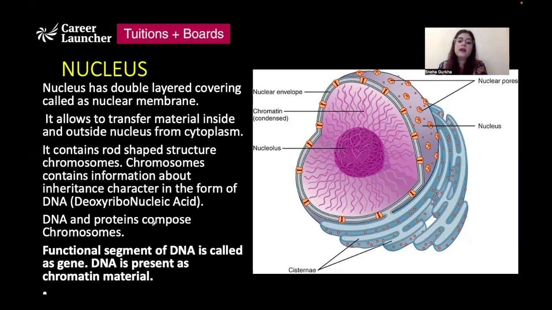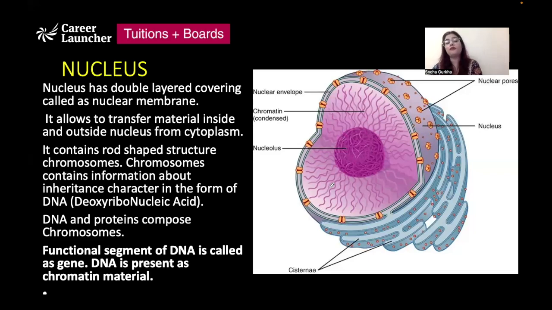So outside the cytoplasm will be present, and it allows the transfer of material inside and outside the nucleus from the cytoplasm. It contains chromosomes, structures that store the DNA present inside the nucleus.